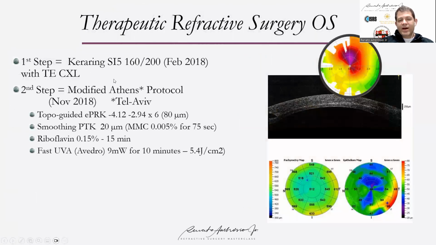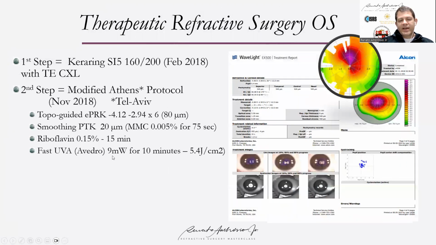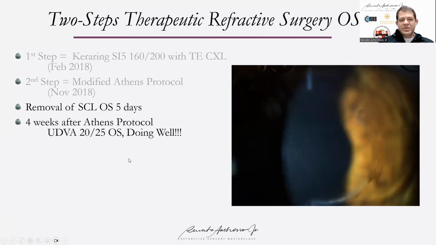We did the modified Athens protocol, which is today called the Tel Aviv protocol, a topo-guided procedure on the epithelium. We do some smoothing with PTK with mitomycin C and riboflavin, followed by a fast cross-linking at 9 milliwatts to get the dose of 5.4 joules per centimeter squared. This patient did very well, and I really believe I was more than lucky in this case, but she did very well and is still stable up to the last follow-up we had last year.